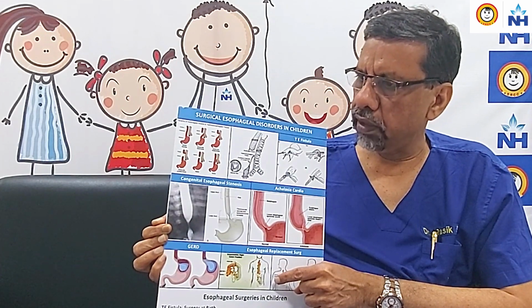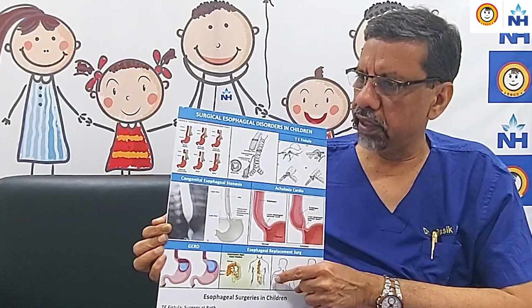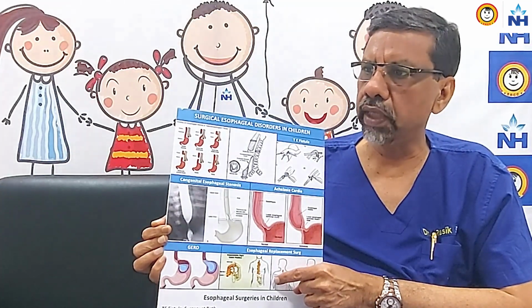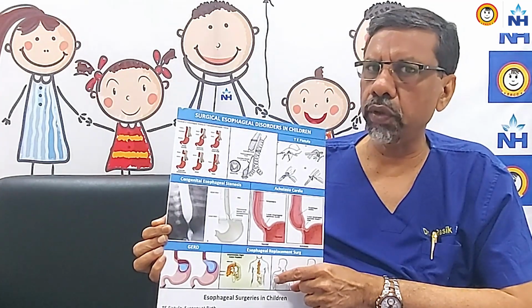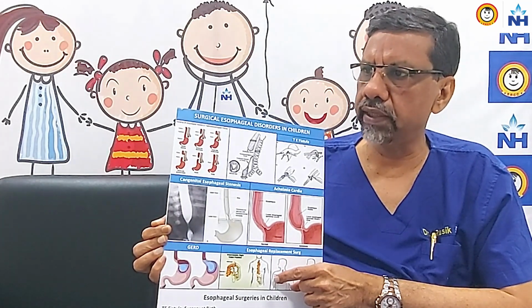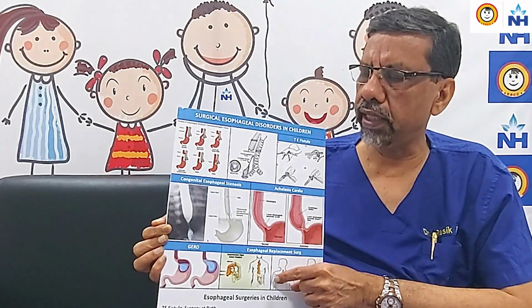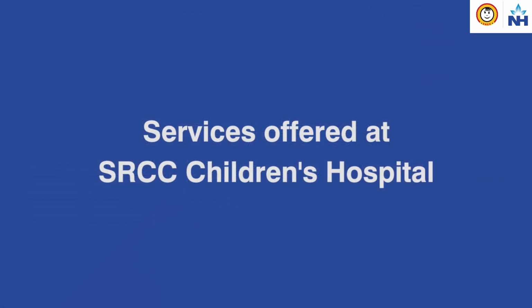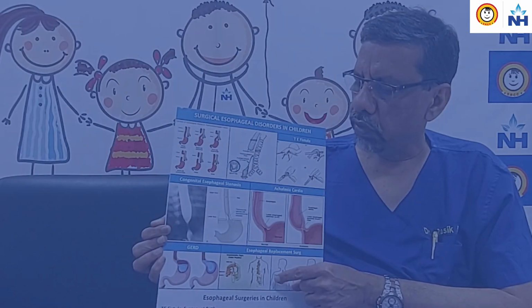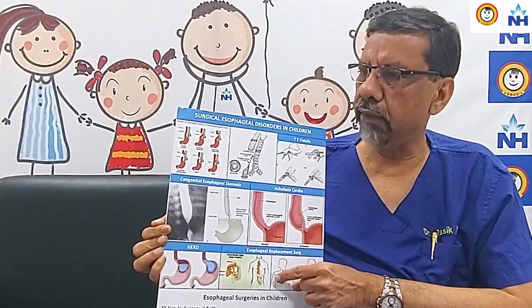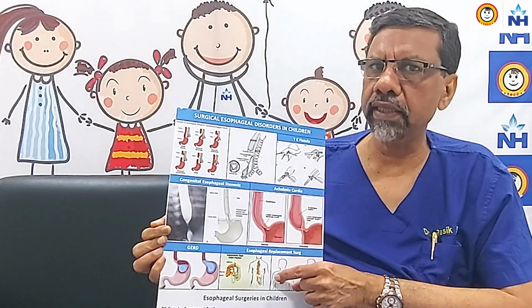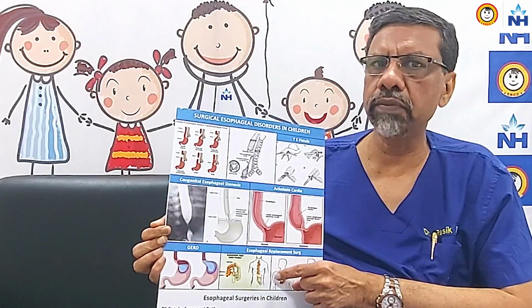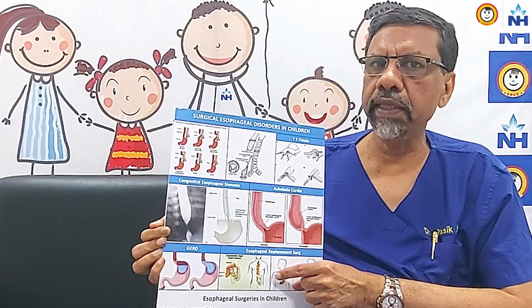It needs teamwork, not only of the surgeon's team, but we also need good anesthetists and post-operative care in PICU. These children are typically kept on a ventilator for 2 to 4 days, and once everything looks all right, they are weaned from the ventilator and then started on feeding. So all these complex surgeries need teamwork, and at SRCC NH Children's Hospital, we have a good team of surgeons, anesthesiologists, and post-operative care in PICU.